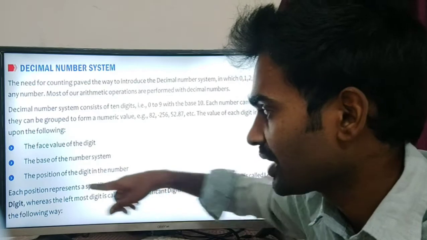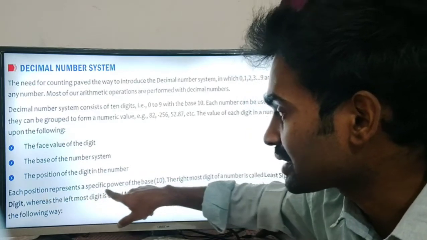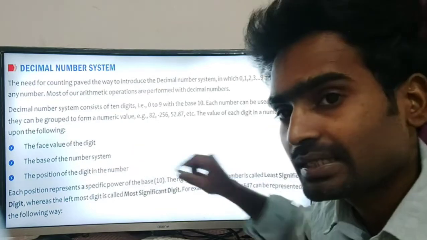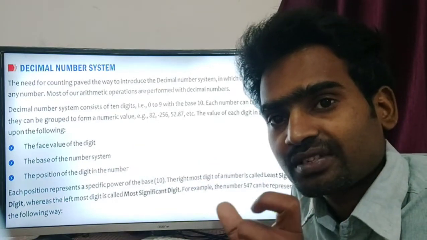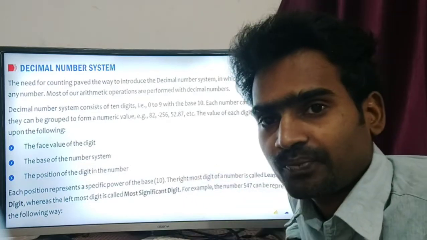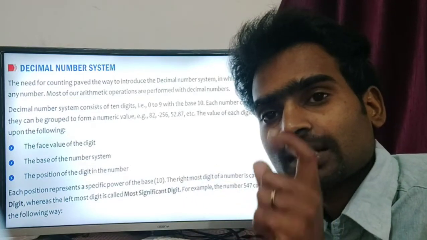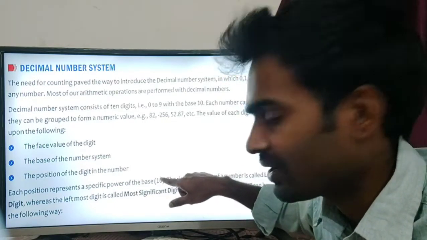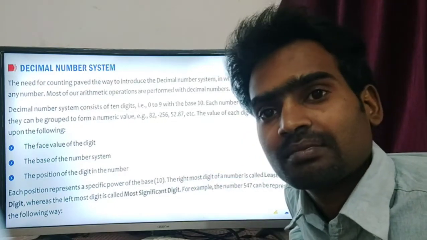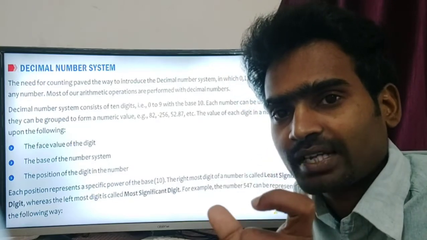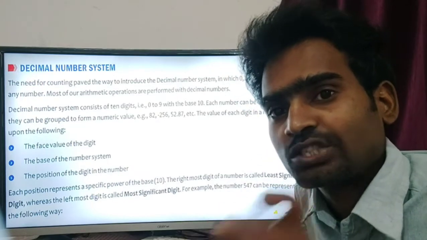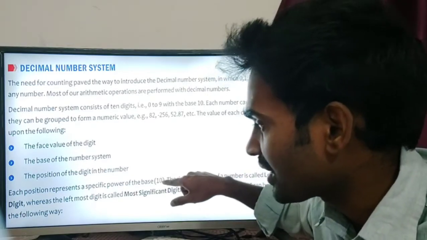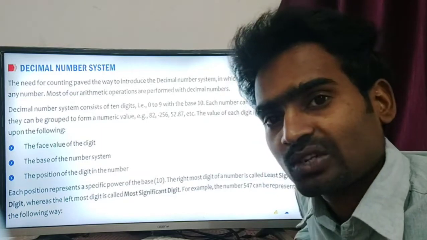Each position represents a specific power of the base. It is based on the power. Clear? So based on the power value, the entire number value will change.